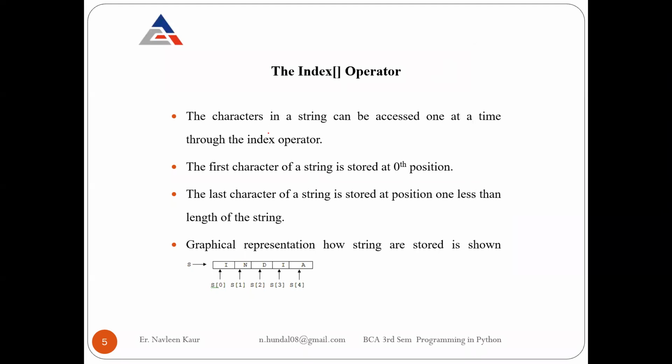Okay, so the characters in a string. Suppose I am not interested in the entire string. What's the name of the string? The name of the string is India. And I don't want to display the entire string. I don't want to print the whole string. I just want to print only D out of it, or I only want to print I out of it. So if I know the position of I or D, only then I will be able to print it. So how can I print or check the location of a single character in a string? With the help of the index operator.